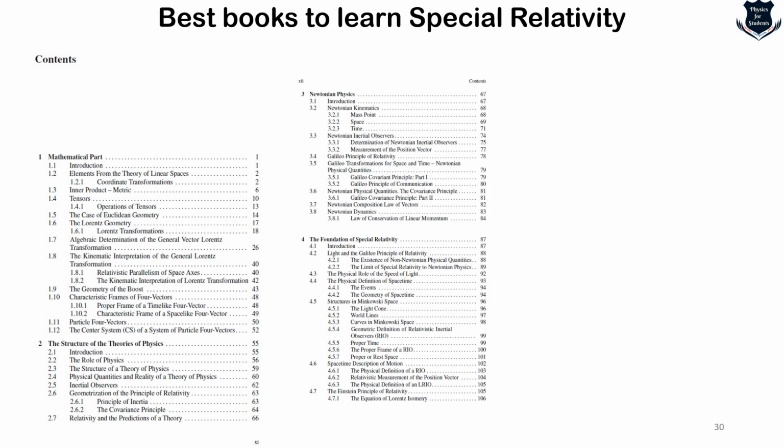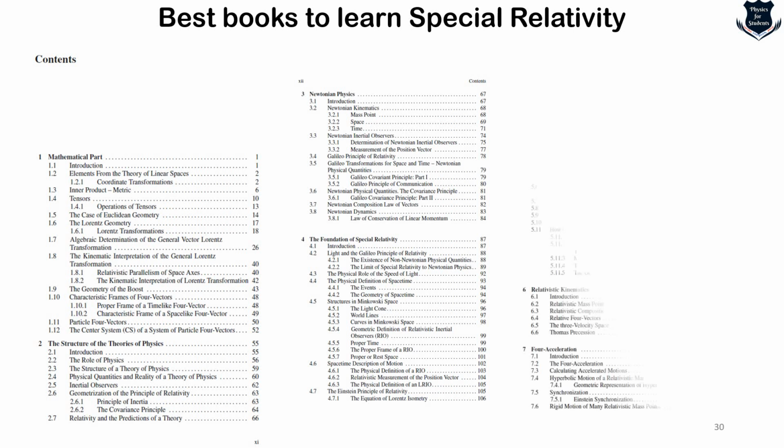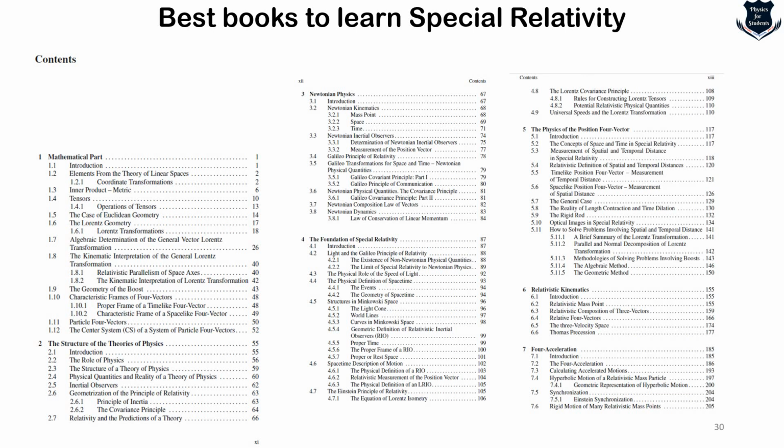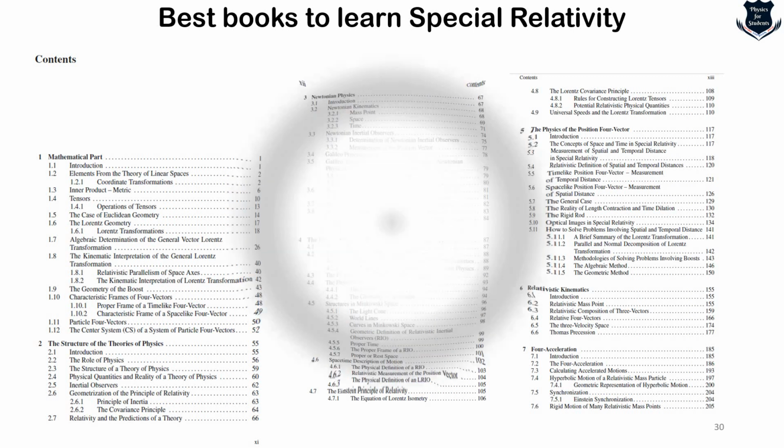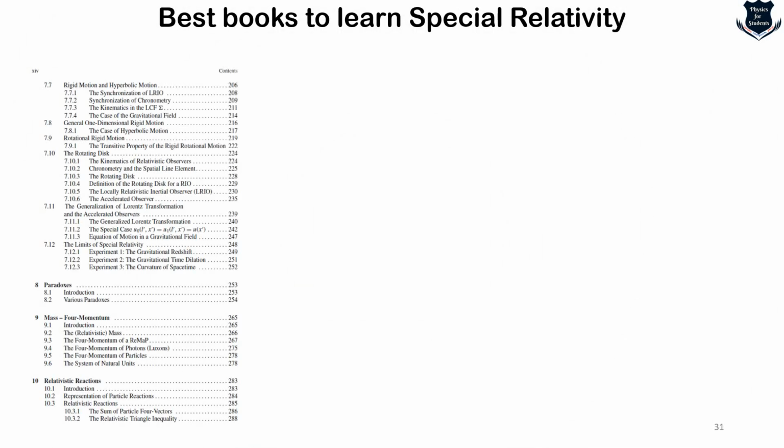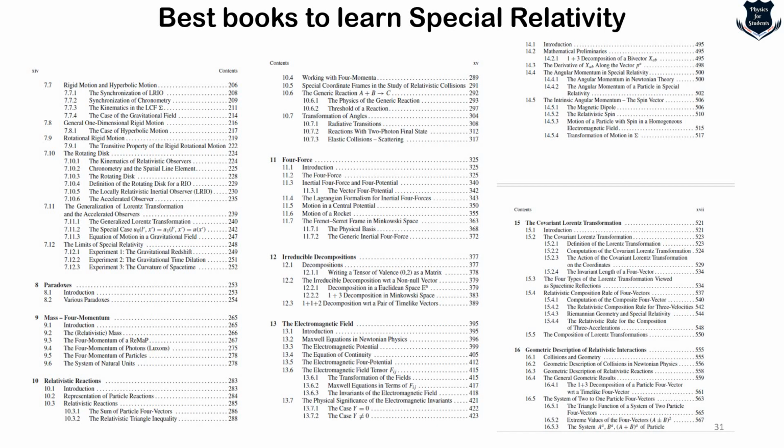Then the structure of the theories of physics, the role of physics has been given. Then it deals with Newtonian physics. Professor Michael gives you a complete idea of the fundamentals of special relativity, and the most important feature is that this book contains a lot about the four vector part. The relativistic kinematics is also covered in detail. Later you will see even the rigid motion and hyperbolic motion, paradoxes, mass, momentum, relativistic relations, and you can see it ranges a lot. I think it is almost 600 pages. So here you can see the four force, irreducible decomposition.